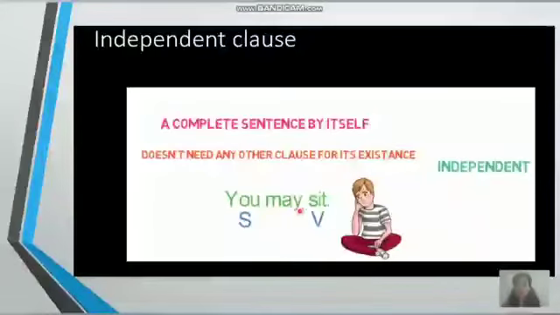You may sit. Here, you is the subject and sit is the verb. So when you read this sentence, you get a complete thought or an idea, isn't it? So this part of the sentence does not depend upon any other sentence. So this sentence is called an independent clause.